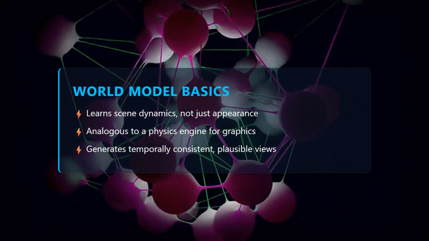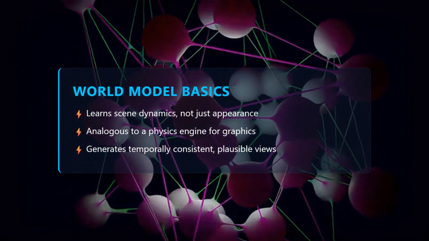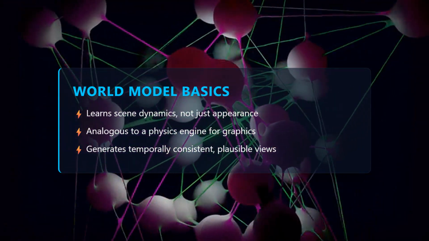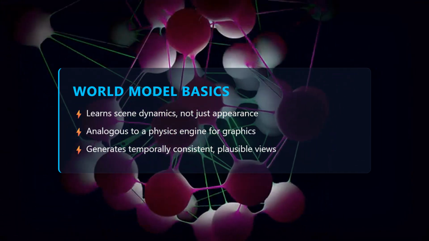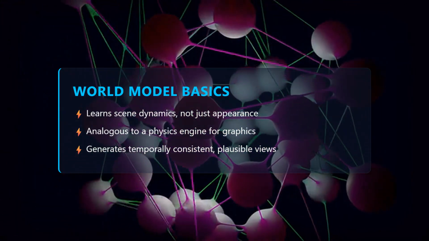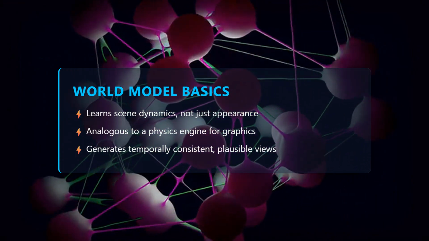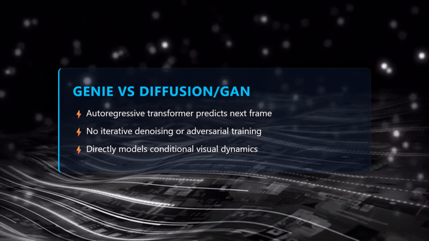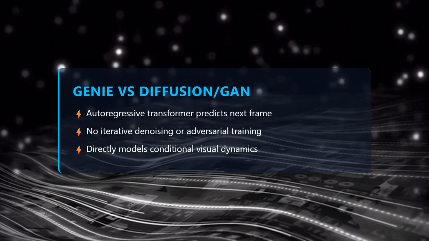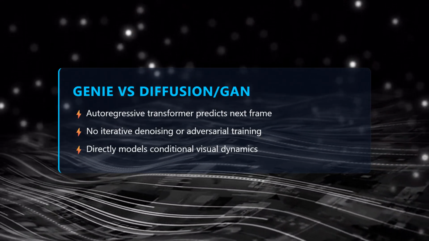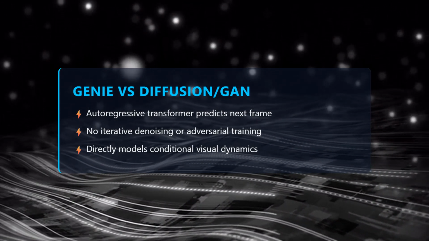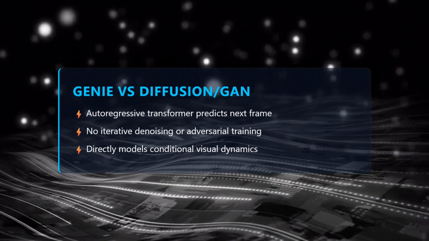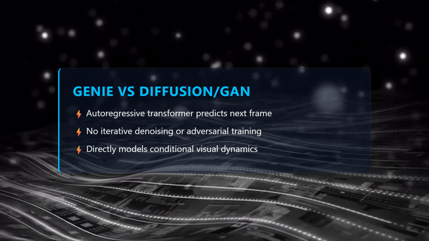Imagine a model that doesn't just recognize images but understands how a scene behaves over time, like a physics engine for visuals. Genie is a world model. It learns the underlying rules that govern streets, buildings, and light, so it can generate new, coherent views that obey those rules. Unlike diffusion models that iteratively denoise noise or GANs that compete to fake images, Genie predicts the next view directly from context using an autoregressive transformer. Think of it as a video game engine that renders the next frame based on what it has already seen, rather than guessing from scratch.